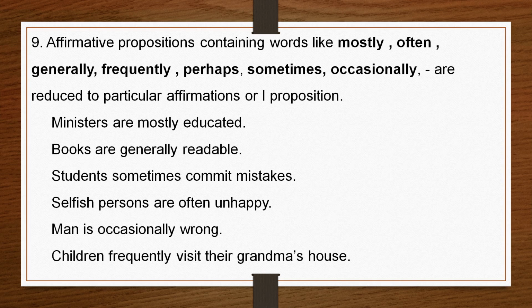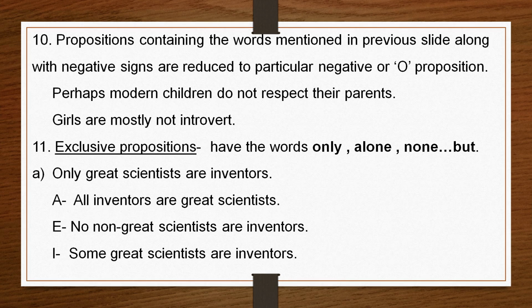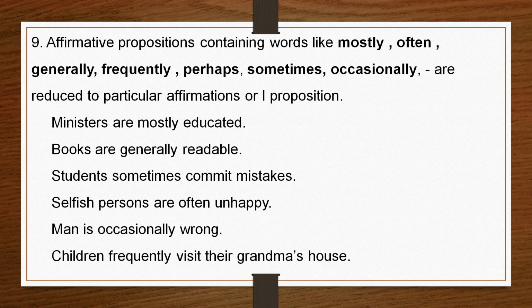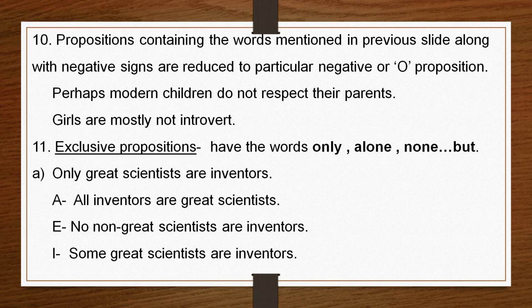Words like generally, frequently, most often, perhaps, sometimes, if these words are in a negative proposition, then that will be reduced to O proposition. Girls are mostly not introvert; some girls are not introvert. Then you have exclusive